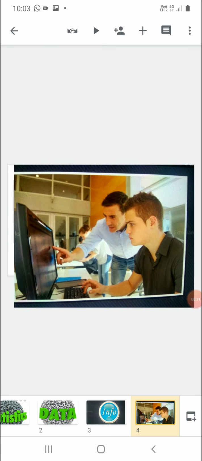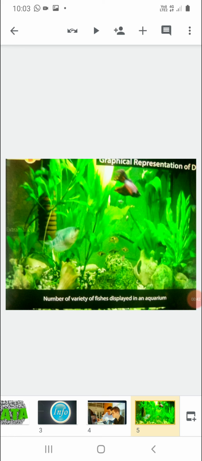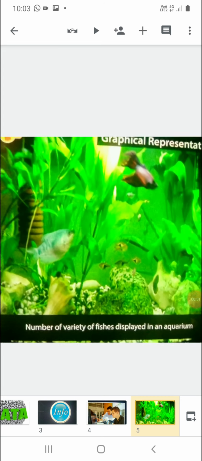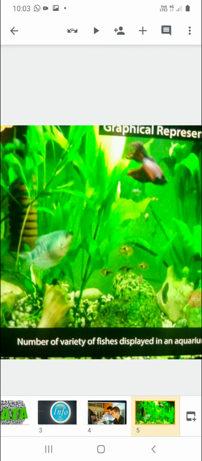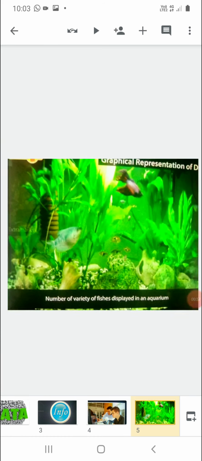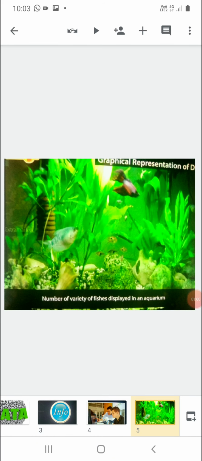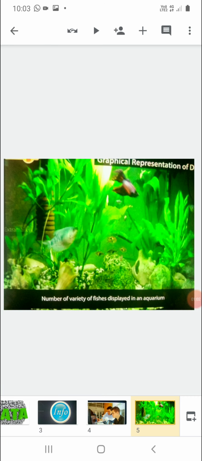A group of people can collect the information, or you can collect the information yourself in various surveys. For example, in front of you is the number of varieties of fishes displayed in an aquarium. Dear students, as you can see in this aquarium, various types of fishes are there. So we can categorize which type of fish we have included in this aquarium.